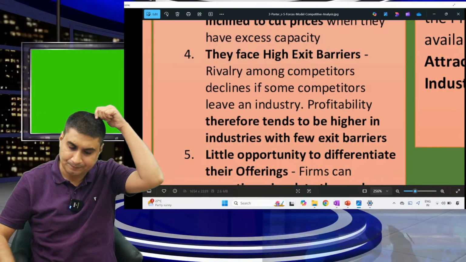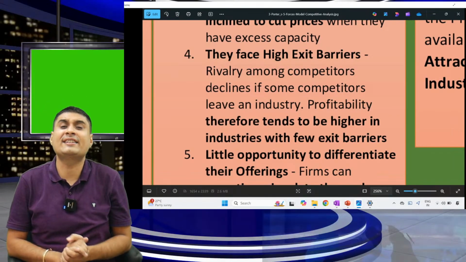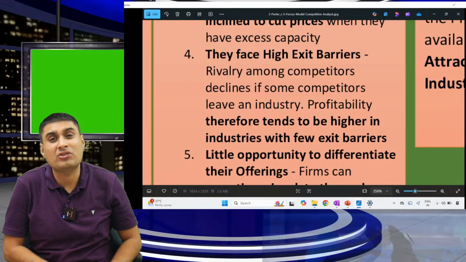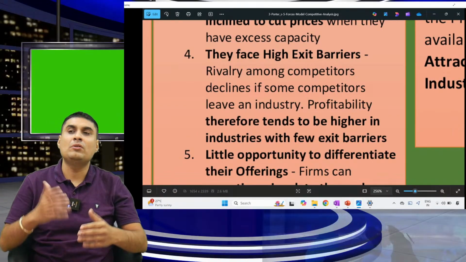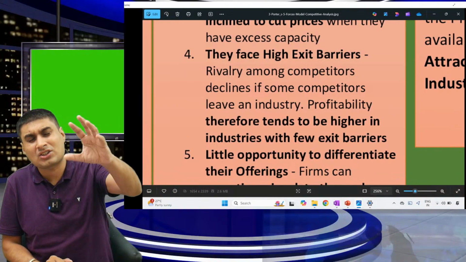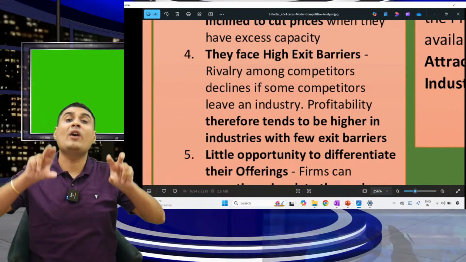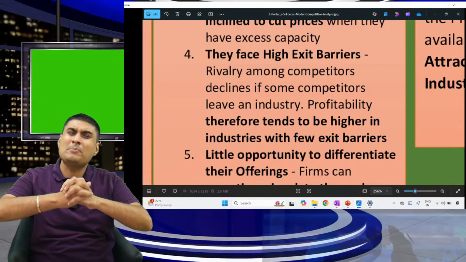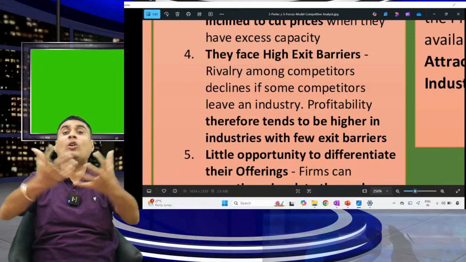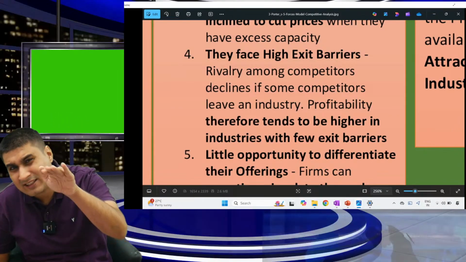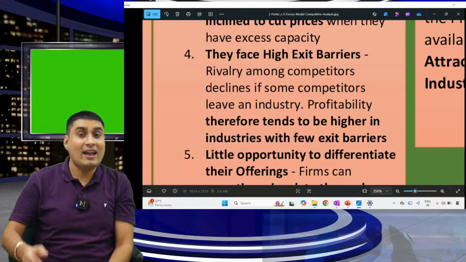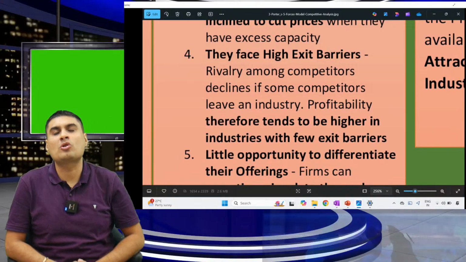Welcome back. Exit barrier. What is exit barrier? I cannot leave an industry. Sometimes why can't I leave? See, always remember, industries are good when there are few exit barriers. Where exit barriers are too much, barrier means what? I cannot leave an industry. I will keep staying in the industry. And I will also not earn, let others also not earn.